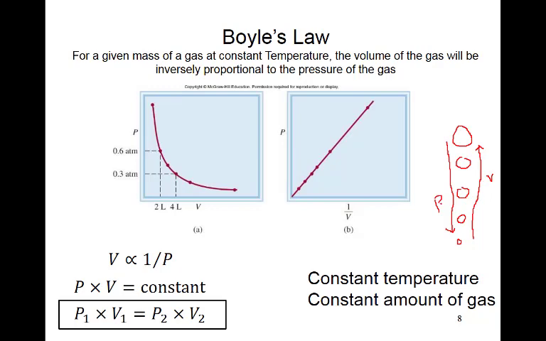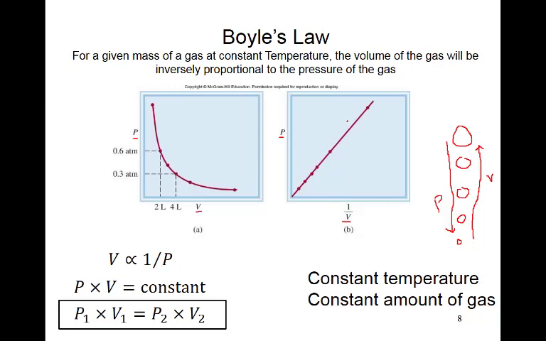When you plot this relationship from experimental figures on a graph, because it is inversely proportional, it will be a curve. If you plot pressure against 1/V, meaning the inverse, the line will become straight.